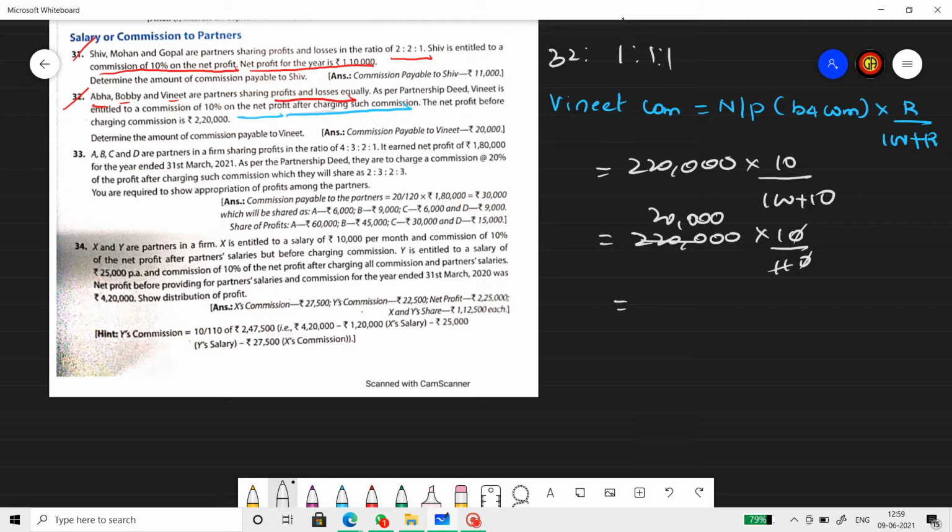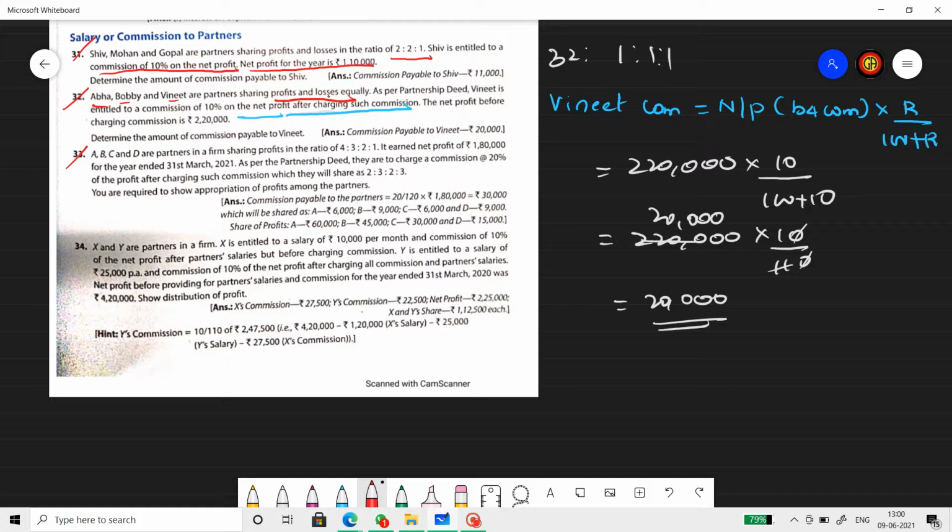So Vinith's commission is 20,000 rupees. Hope you understood. Then you can pass the journal entry just like I did for the previous one. And even here they are not asking us to find the divisible profit. So we are least concerned about the profit sharing ratio. Let's go to the next question now.